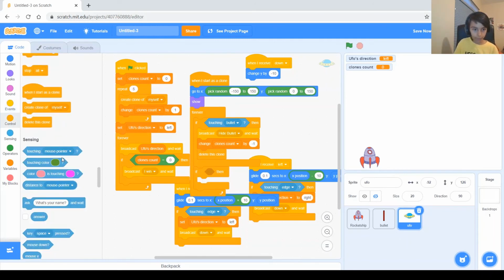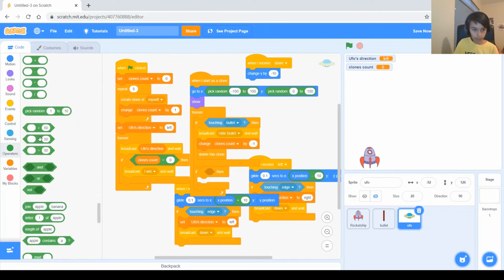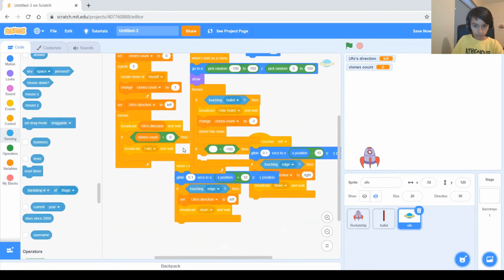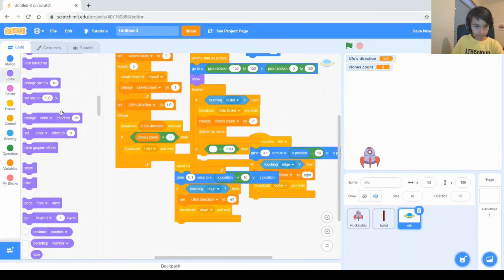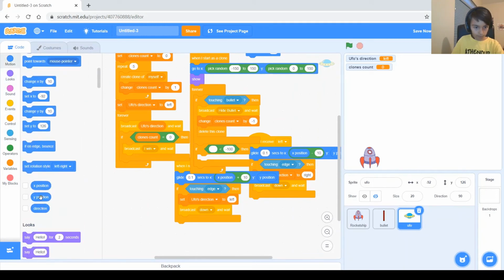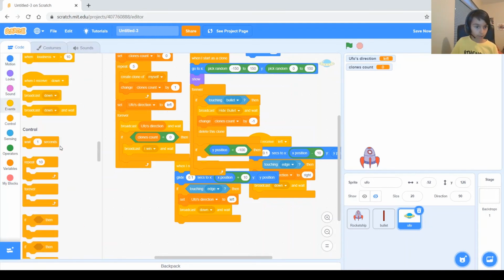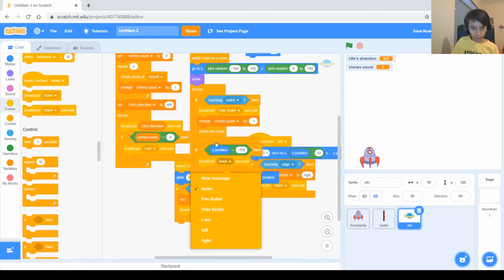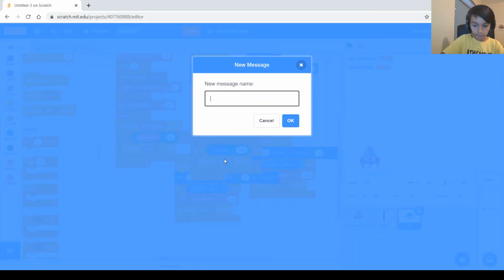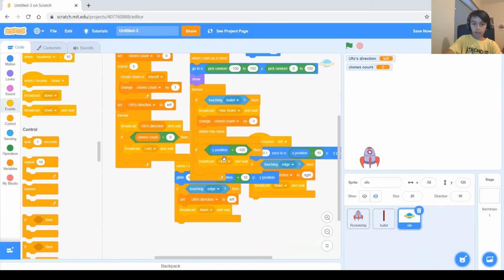So if the Y position is smaller than negative 100, so if Y position, which is right here, is smaller than negative 100, then we need to broadcast another new message, which will basically say I lost. So new message, I lost. So broadcast I lost and wait.